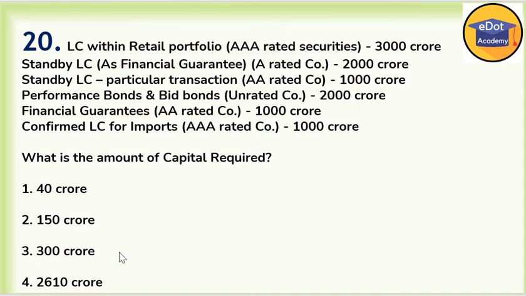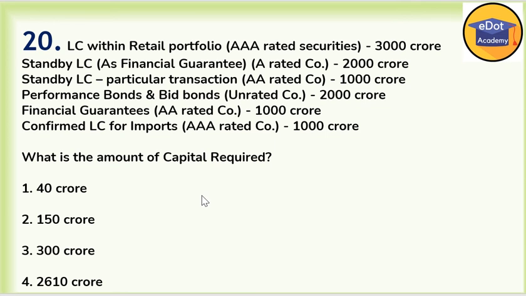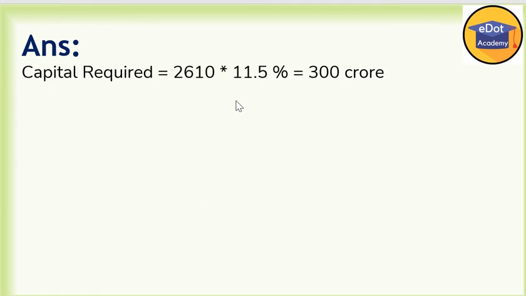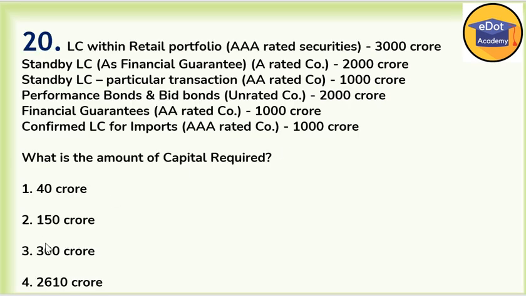Now the last question of this: what is the amount of capital requirement? See the formula here: capital requirement is 11.5% as per Basel norm. So 2610 into 11.5%, we are getting about 300. So option 3 is correct here.